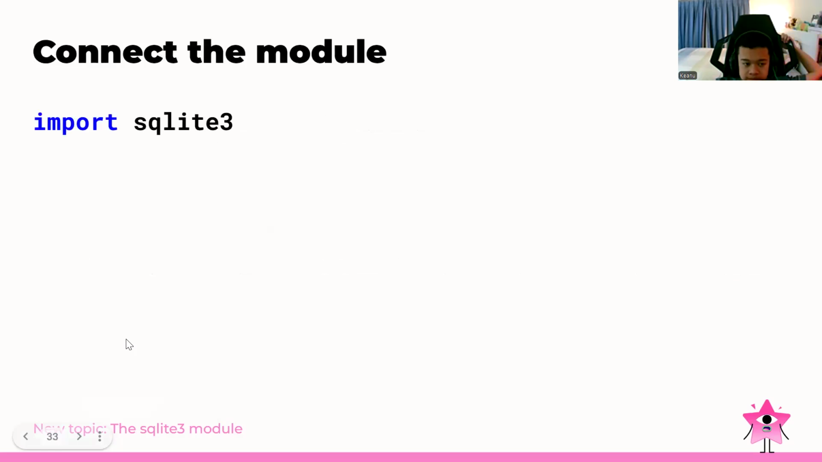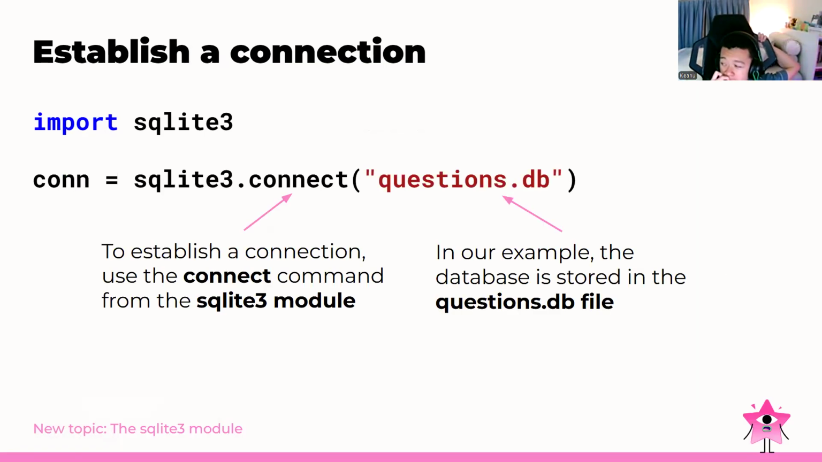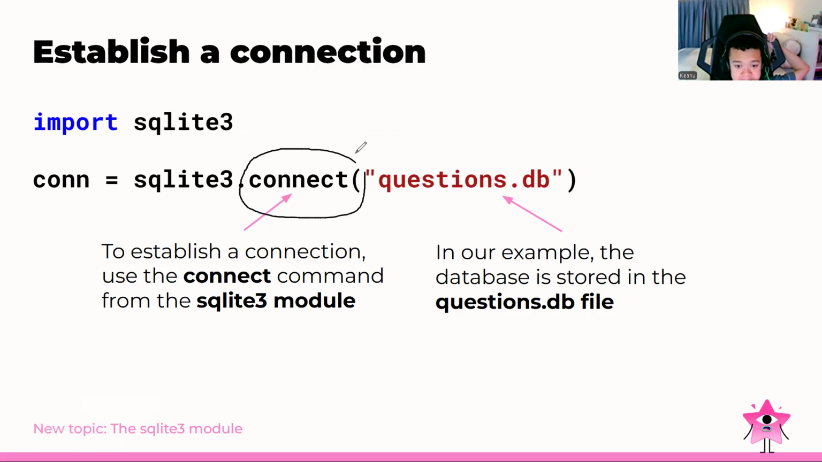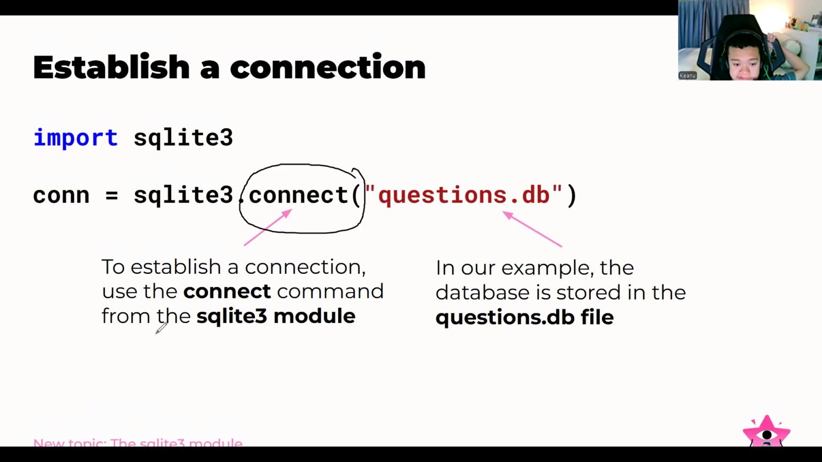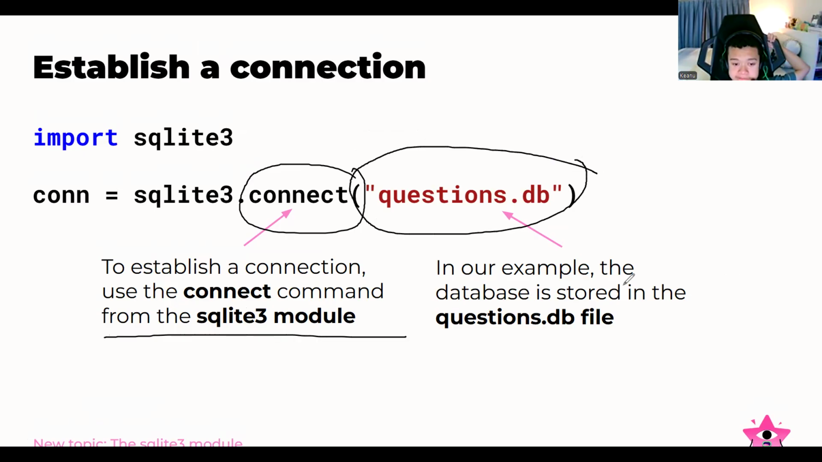For connecting to the module, just type import sqlite3. Then we go for the connection. connection equals sqlite3.connect. To establish the connection, we can type just .connect like this. We choose the connect command from the sqlite3 module. And then we need the name of the DB. For this one, the DB name is questions.db. For example, the database is stored in the questions.db file.